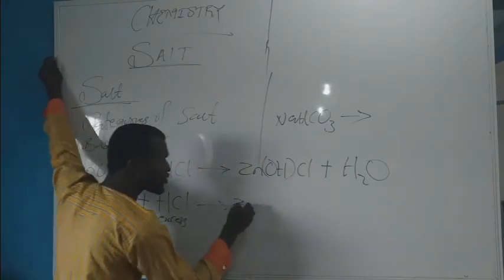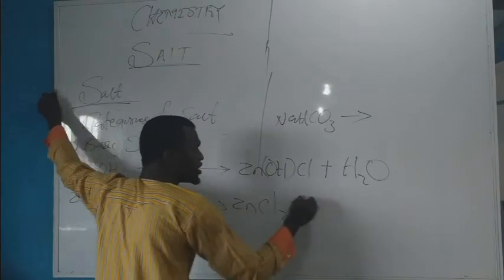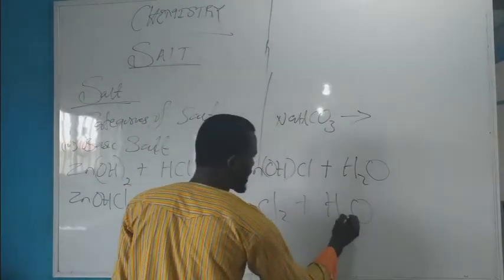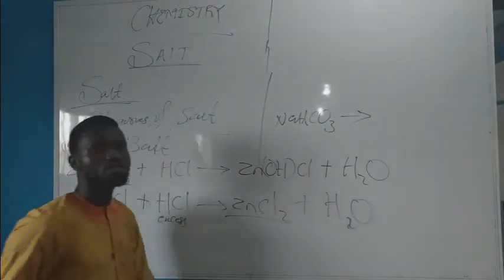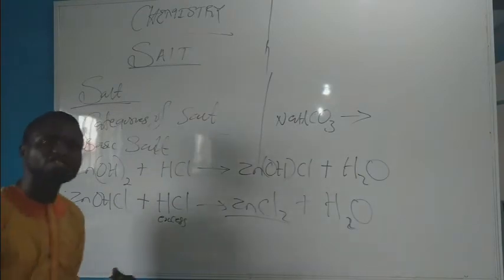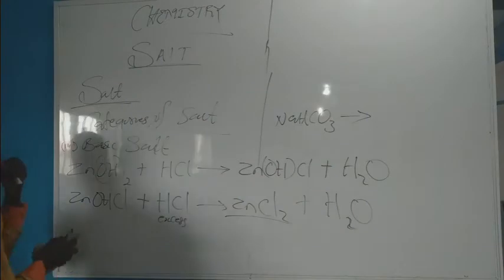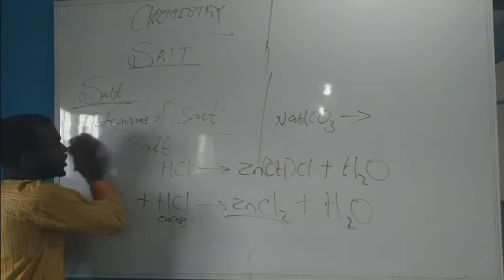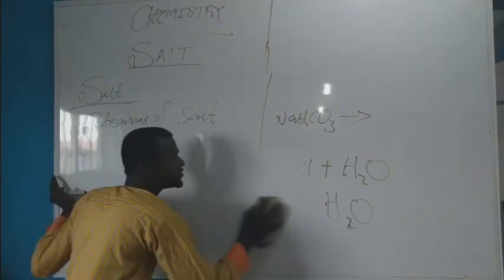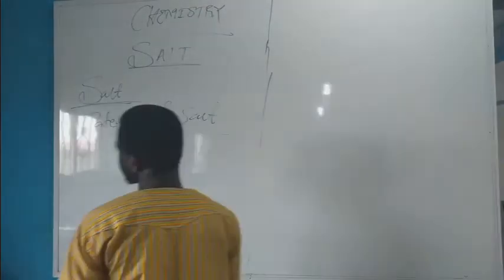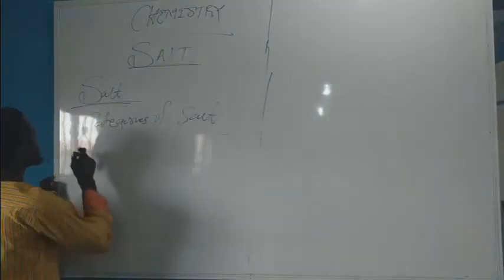This will completely replace this to give you zinc chloride and water. So this is a normal salt. This basic salt has translated into a normal salt, and they are formed by a polyacidic alkaline. Then the next one is double salt.